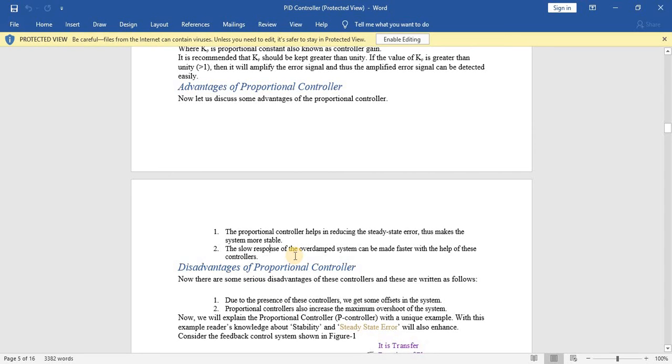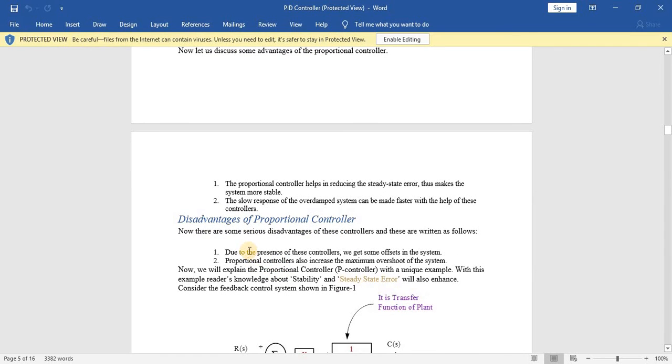There are also disadvantages of the proportional controller. The first one is that due to the presence of this controller, we get some offset in the system.